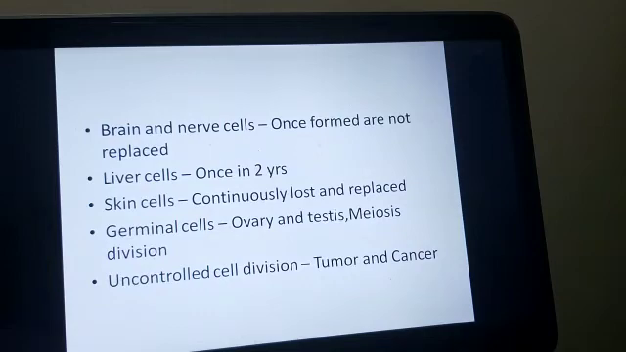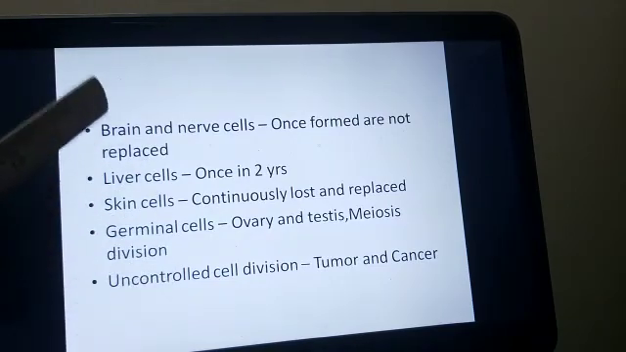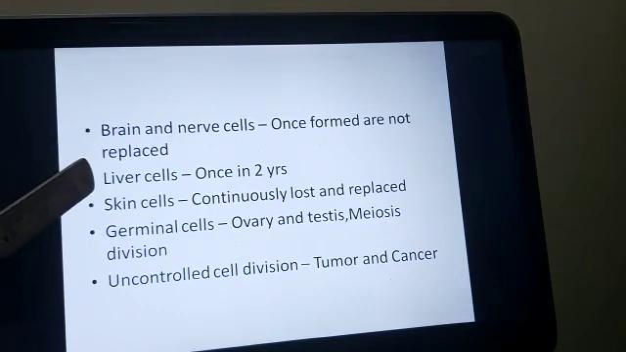Now can the cell division go on endlessly? I told you that in the mitotic division, or for various purposes, the cell should divide. So are the cells inside our body dividing continuously? Certainly not. Here you can see how the cell division is taking place for a few cells present inside our body. Brain cells and nerve cells are formed only once in the lifespan, and once they are damaged, it is impossible to replace them. The liver cells divide once in 2 years.